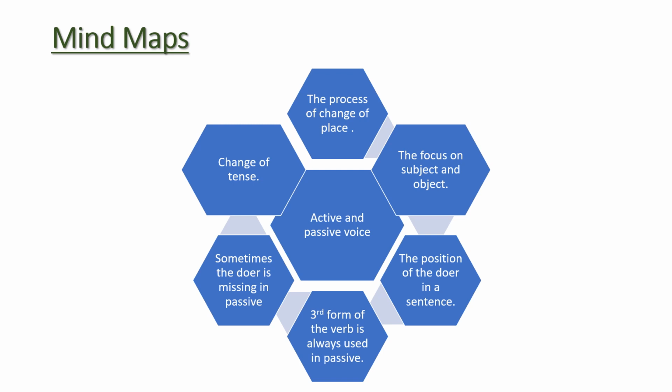And next, the third form of the verb is always used in passive voice. Next, sometimes the doer is missing in passive. And last, change of tense. So you have to keep these things in your mind. This is your mind map.